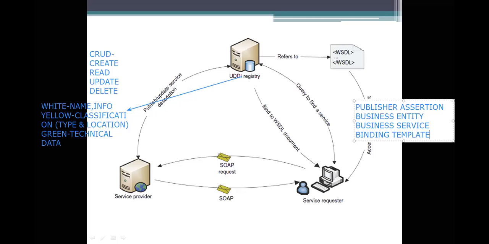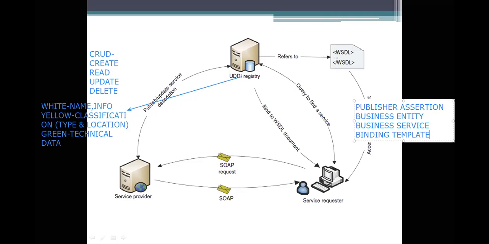In this binding template, we need to bind with the web service. Here we need to connect with that web service. We don't know where to access the web service, so that's why it gives a URL address, which lets you access that web service environment and take the benefits of that service. It allows you to access the service through a URL, so it provides a URL for accessing your service.